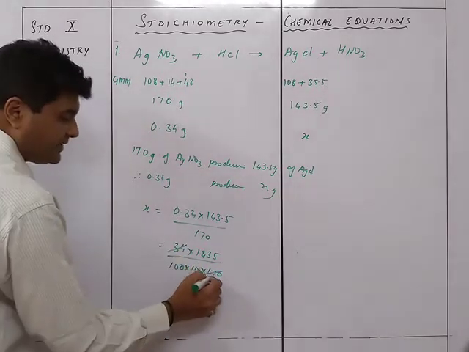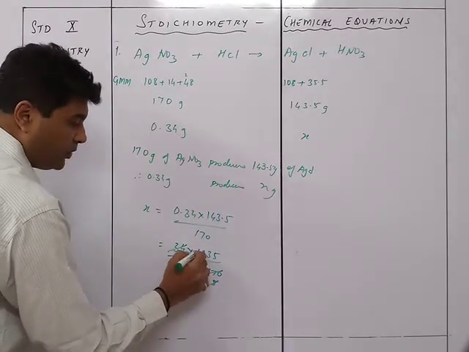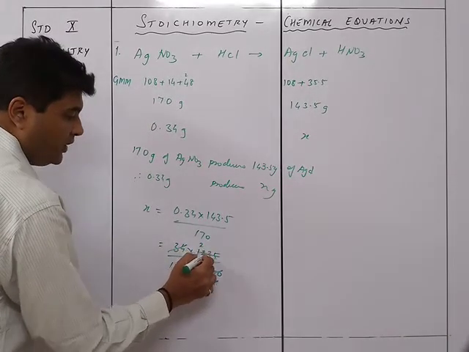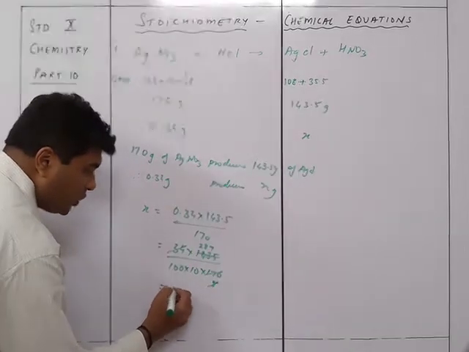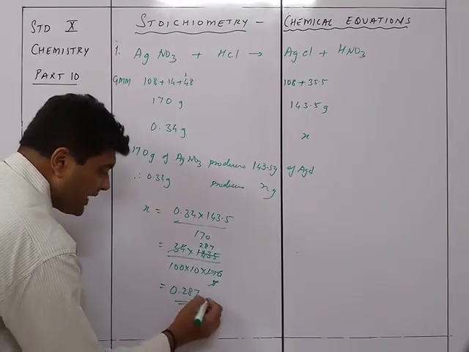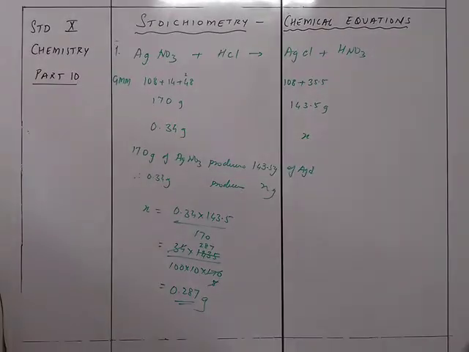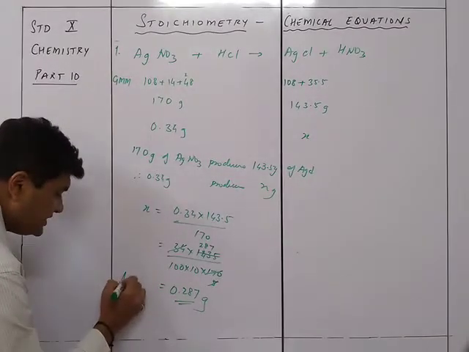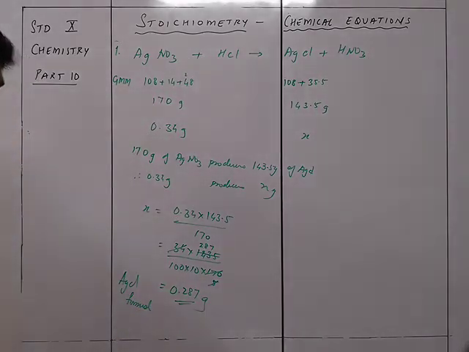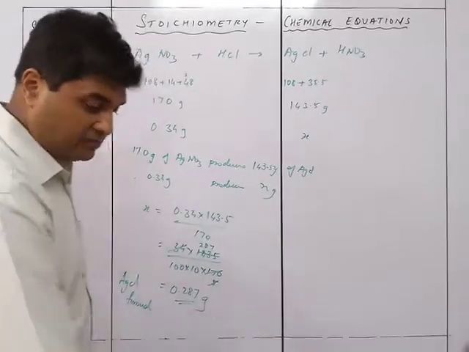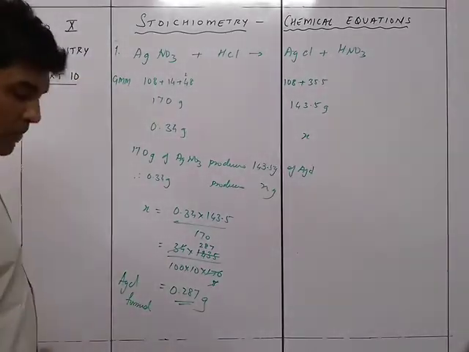So that will be equal to 0.287 grams. So the amount of AgCl formed is equal to 0.287 grams. Okay, that was question number 1.